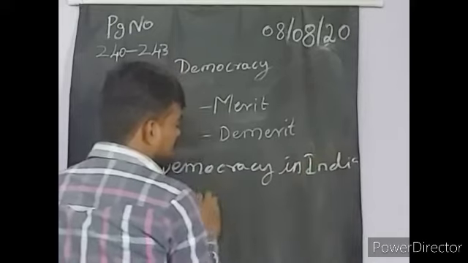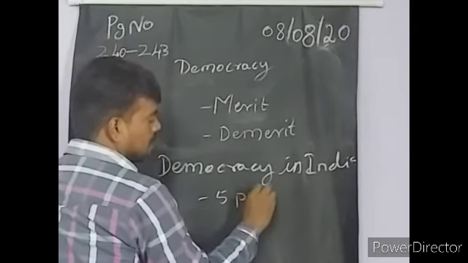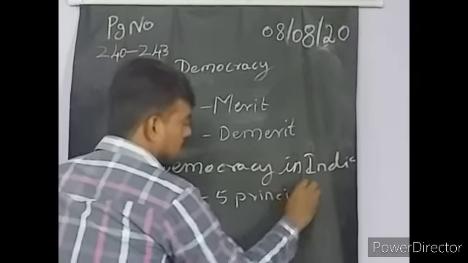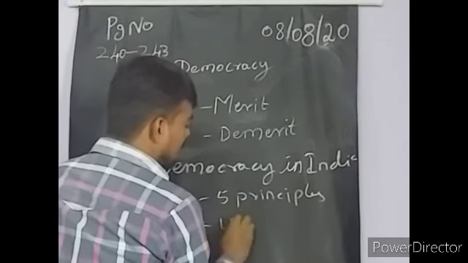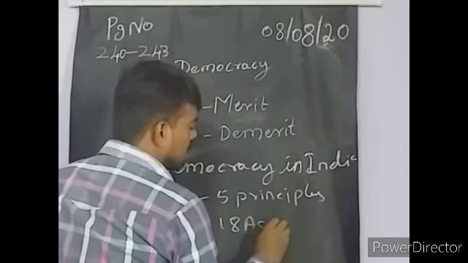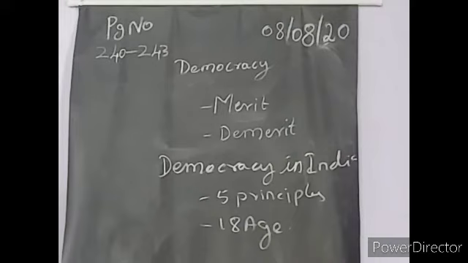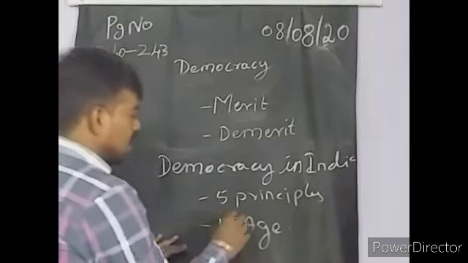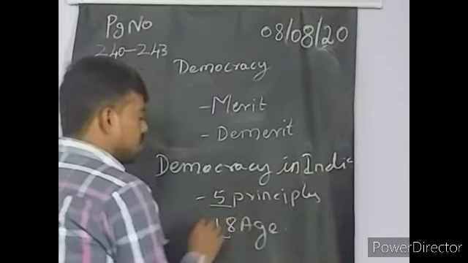So 5 principles and 18 needs. This is the important democracy in India. What is that? 5 principles and 18 needs. What is the 5 principles means?